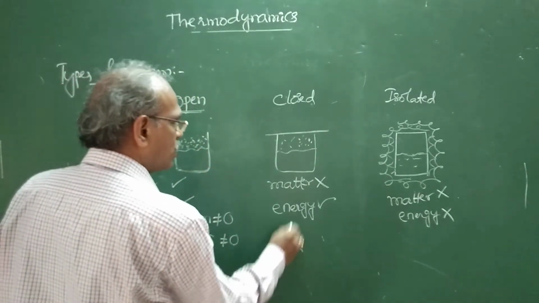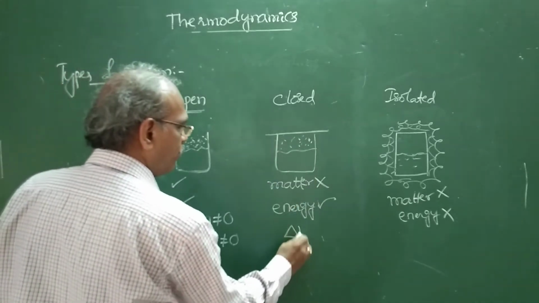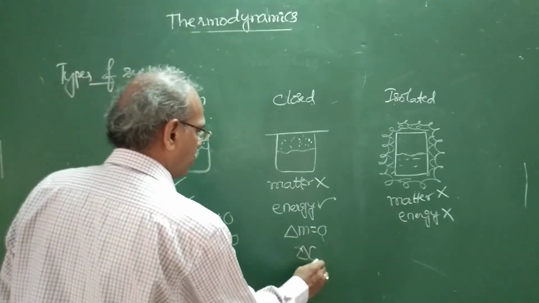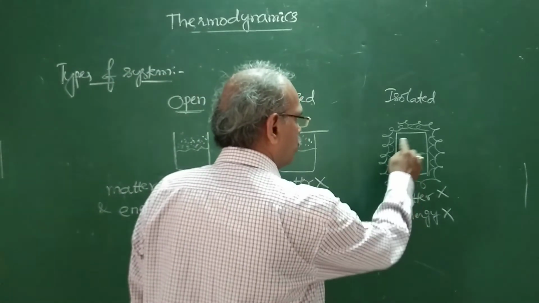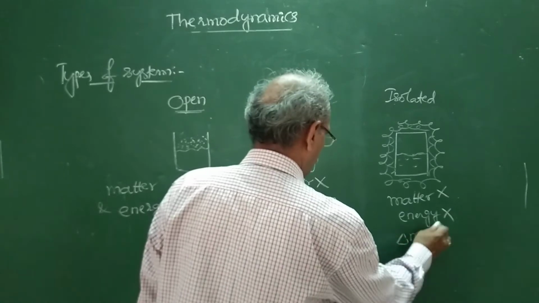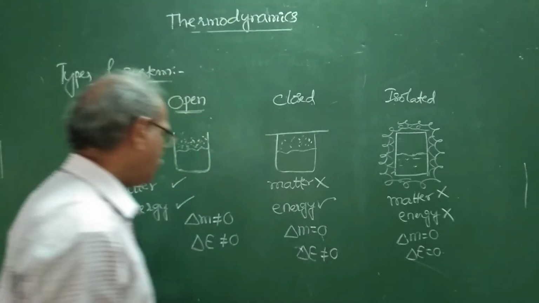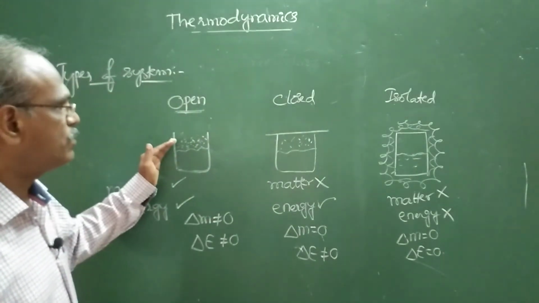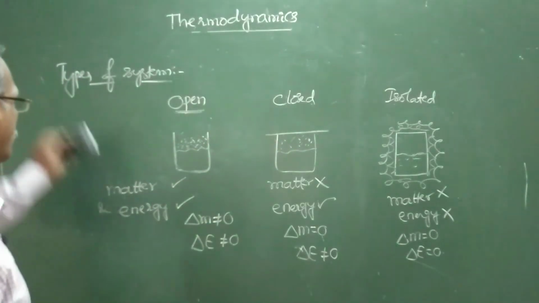Here there is no change in the quantity of matter, so delta M is 0, and also delta E is 0. So these are the three different types of systems: open system, closed system and isolated system.